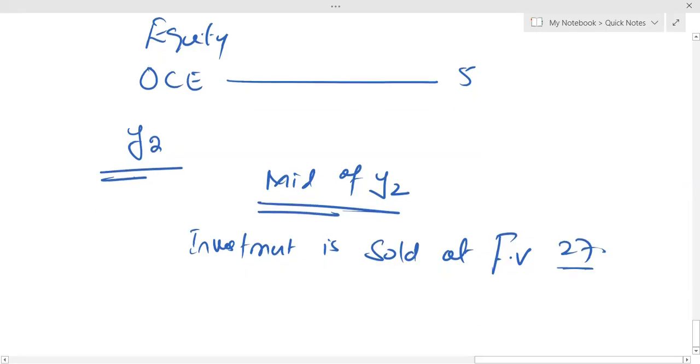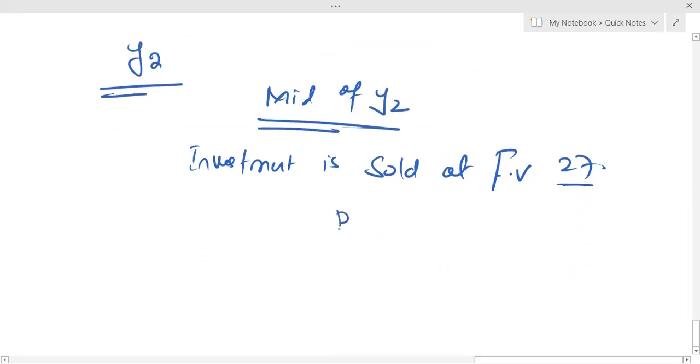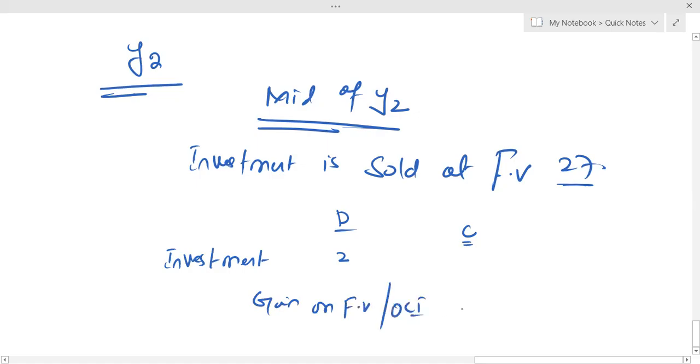Now we are selling our investment at fair value, which is 27. Now listen carefully. Debit, credit. Before making the entry for the disposal, what am I doing? Investment debit by 2 and gain on fair value, OCI, is 2. Okay.